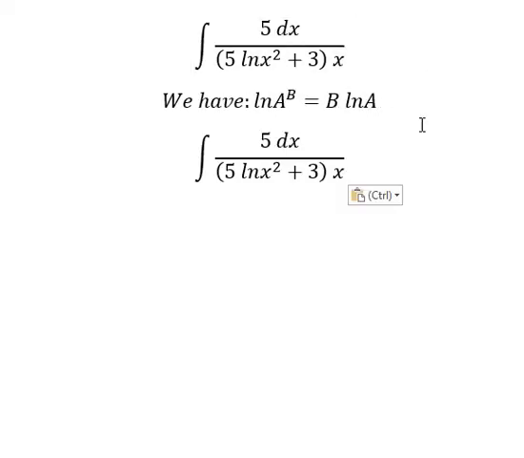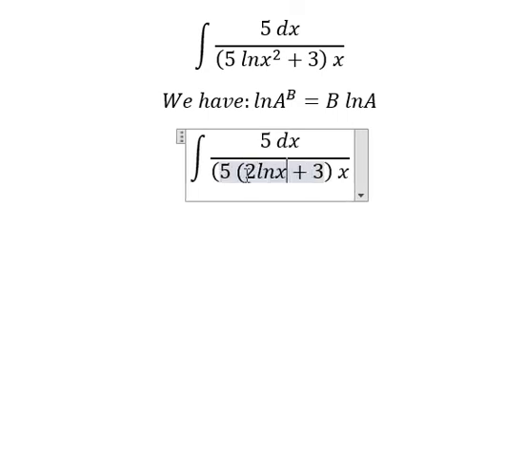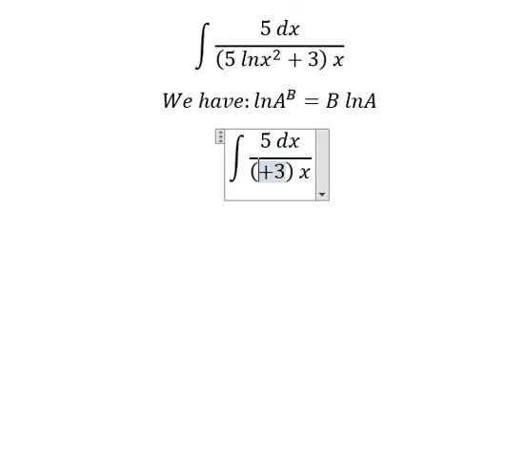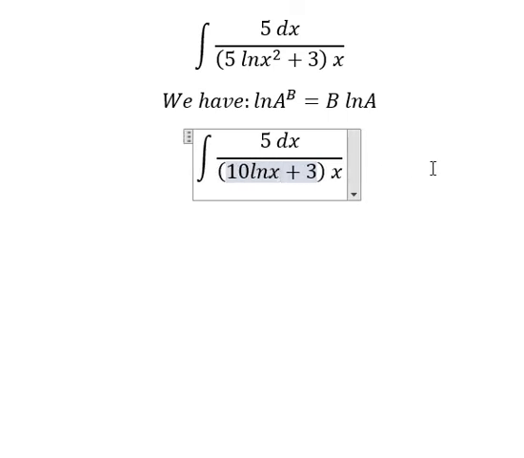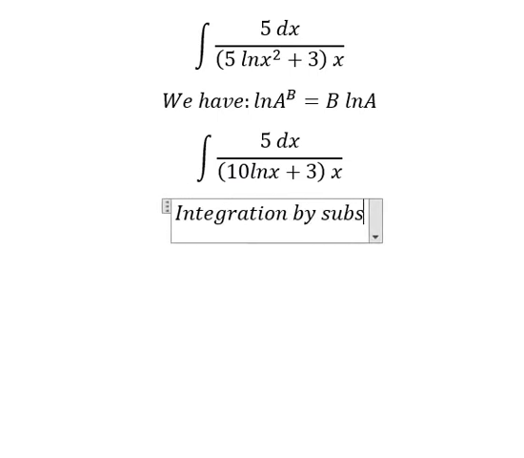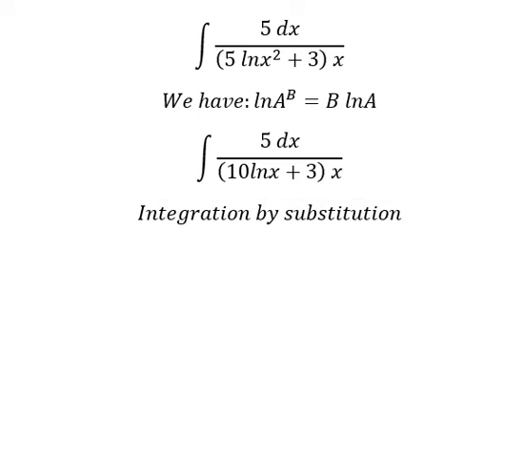So this one, that is about 2 lnx. Number 5 and number 2, we have number 10. Next, we can use about integration by substitution. So I will put about u equals to this one.